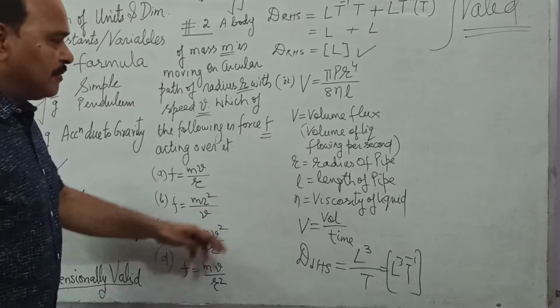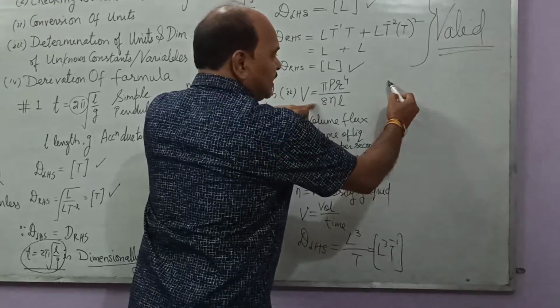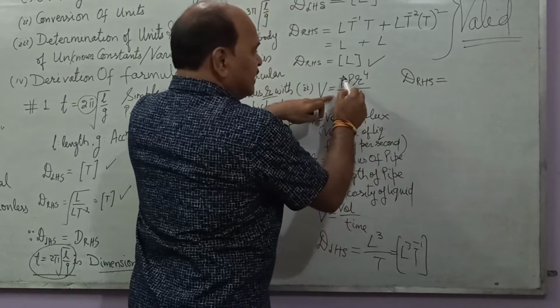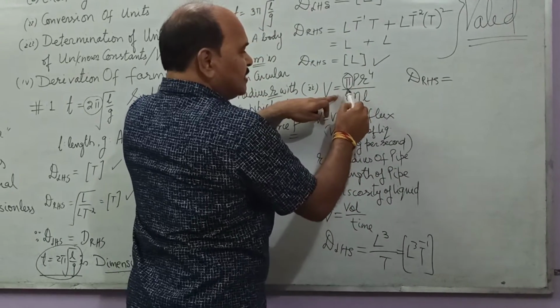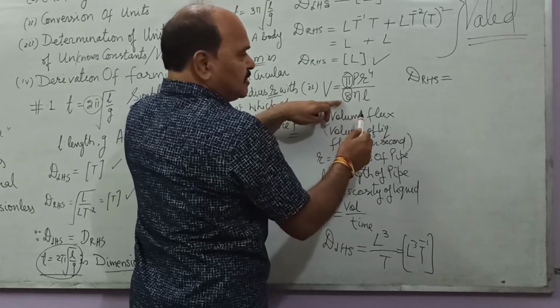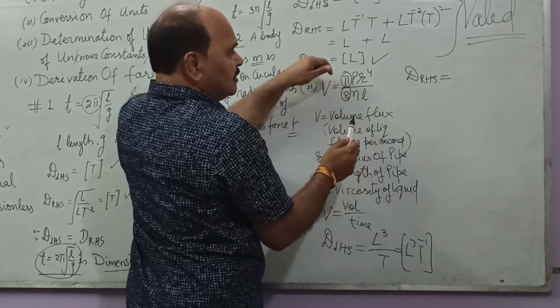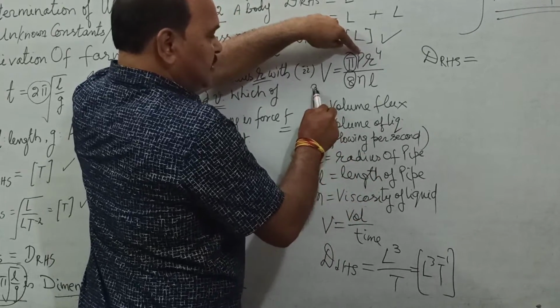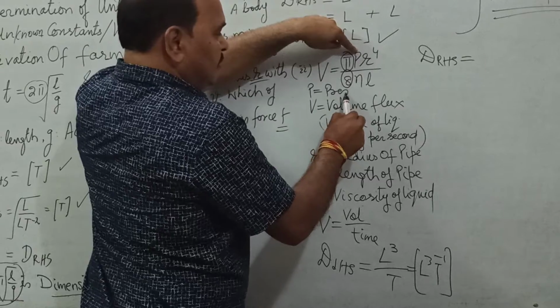Now let us find out the dimension of right hand side. What is the right hand side? See, on the right hand side we have pi. Pi is a dimensionless constant, and even 8. Pi by 8, both are dimensionless constants. There is no dimensional formula for this. Now P is pressure. What is the dimensional formula of pressure?